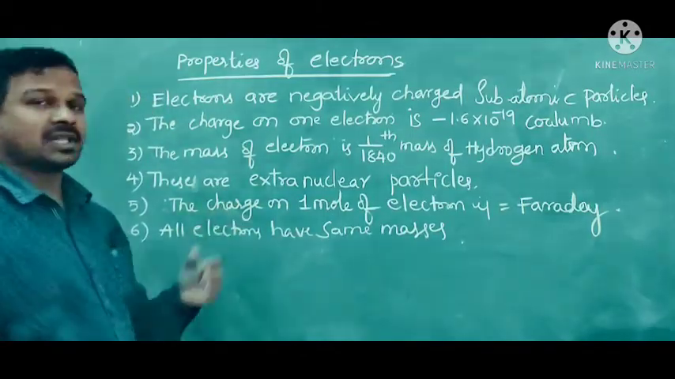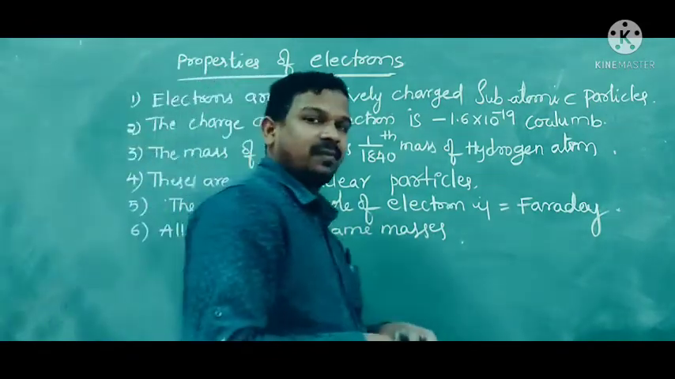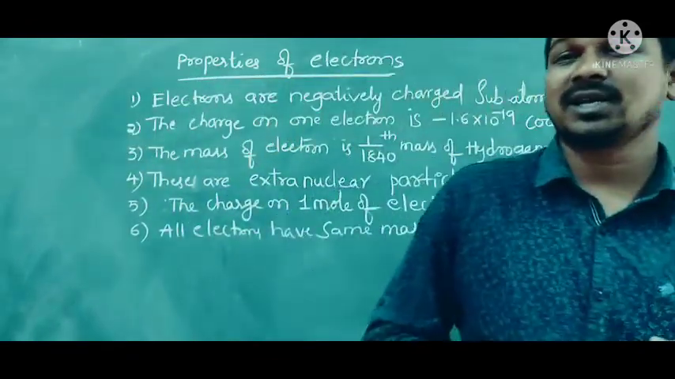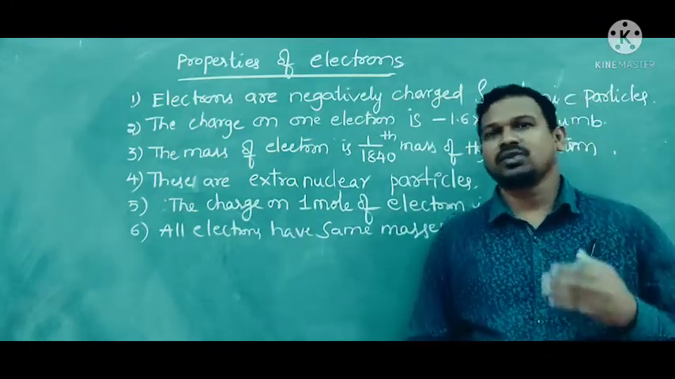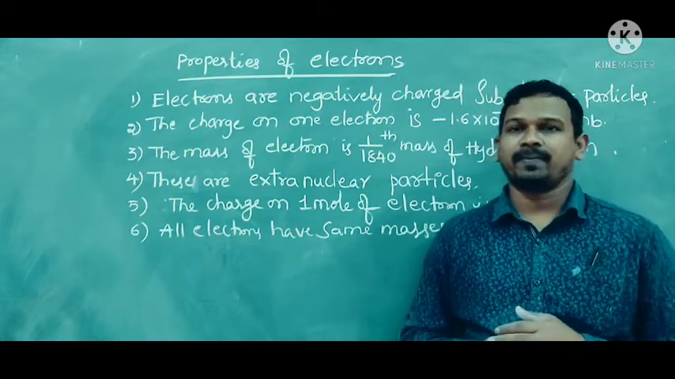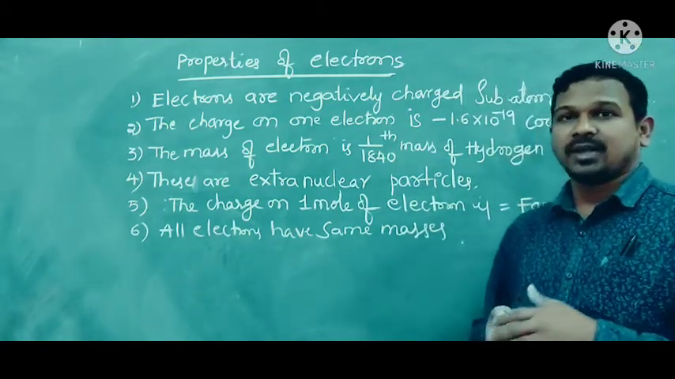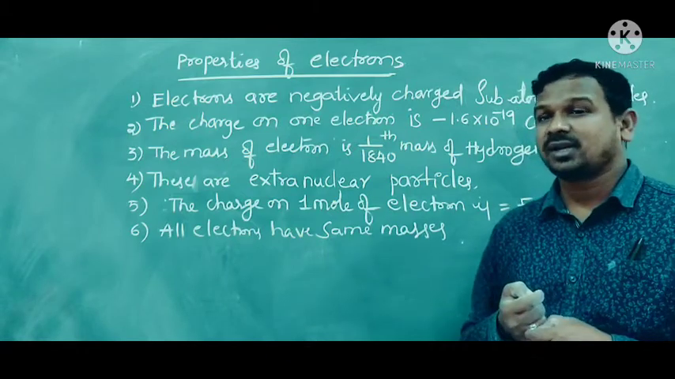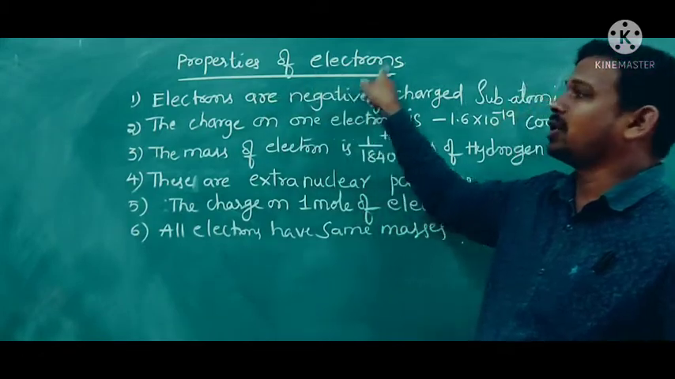So these are the properties of the electrons. J.J. Thomson did many experiments, and he did a discharge tube experiment also. He gave the conclusion on how the cathode rays originate. Now we have discussed the properties of the cathode rays and the conclusion also. Now we have to discuss the properties of the electrons.